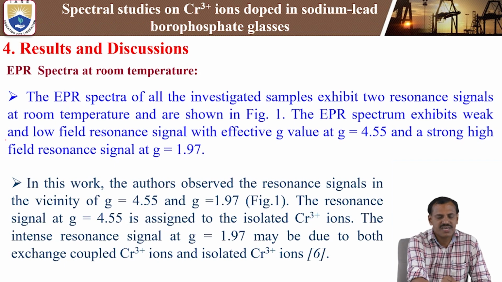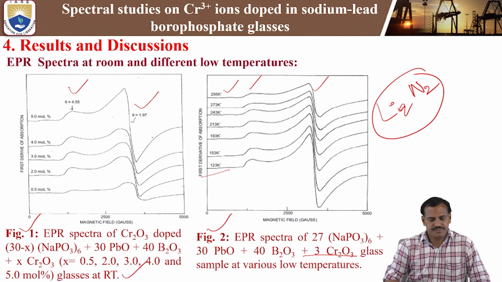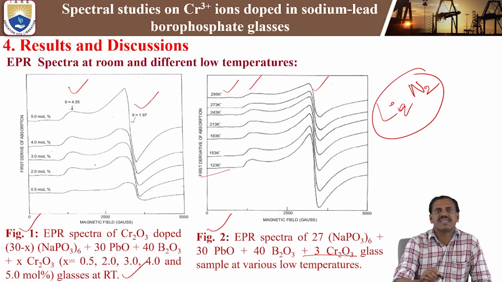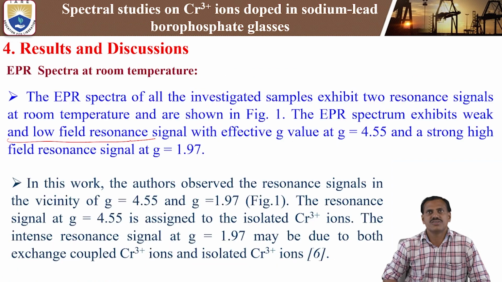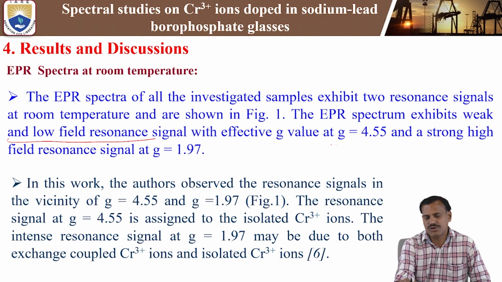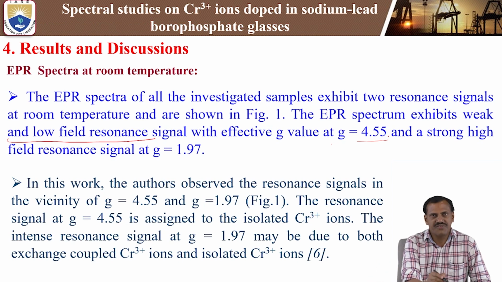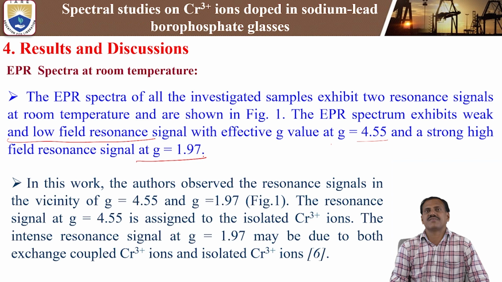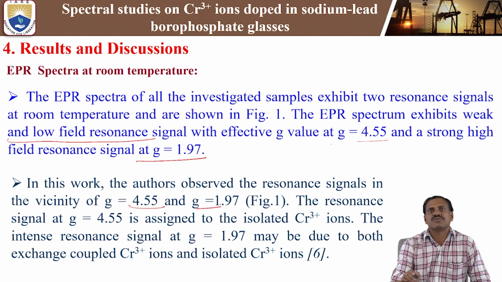The EPR spectra exhibit a weak, low field resonance signal with effective g value equal to 4.55, and a strong, high field resonance signal at g equal to 1.97. Here we vary the magnetic field versus the first derivative of the absorption curve. So in this work, the authors observed the resonance signals at g equal to 4.5 and the other one at g equal to 1.97.